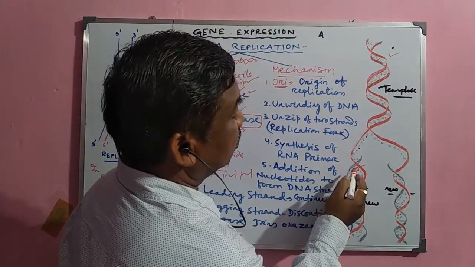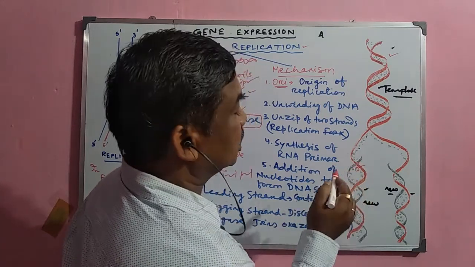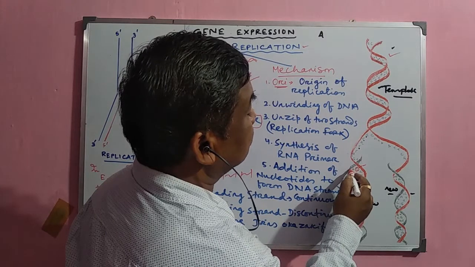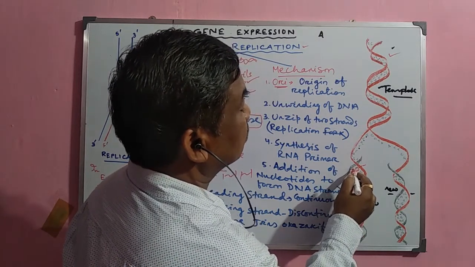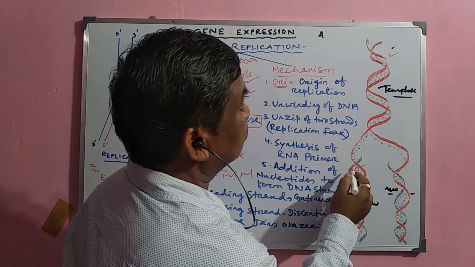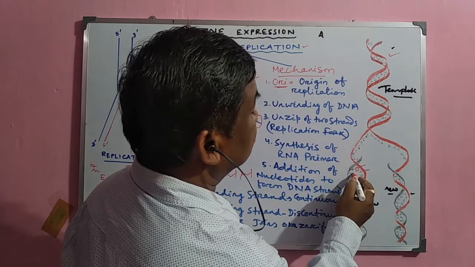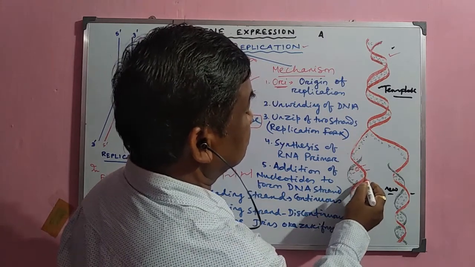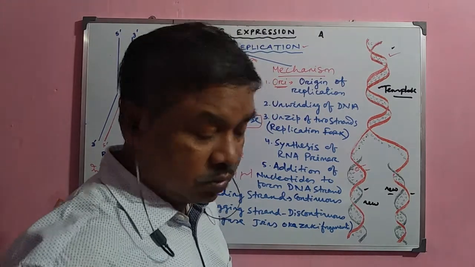That means when a new strand is synthesized, the nucleotide having A will join here. If it is C, then it is only G. And if it is G, then it is C. So in this way it is formed.